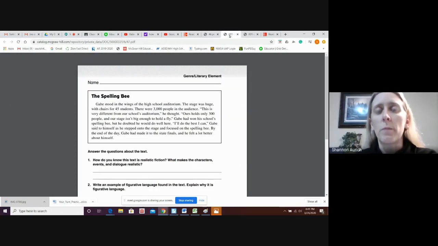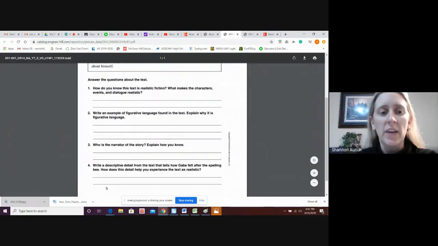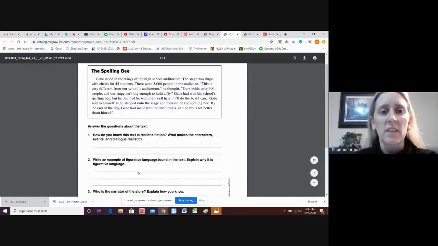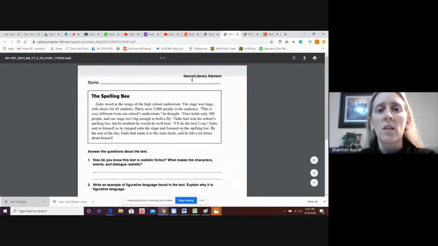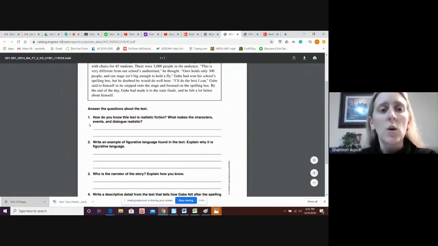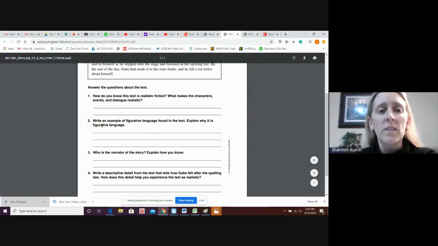The next workbook page is workbook page 206. It looks like this at the top. Our literary genre is realistic fiction. So here's some realistic fiction, really short, 1 paragraph for you to read. Notice how question number 1 has 2 question marks. That's how I know that you have to have 2 parts to your answer there. Number 2 says, write an example of figurative language.